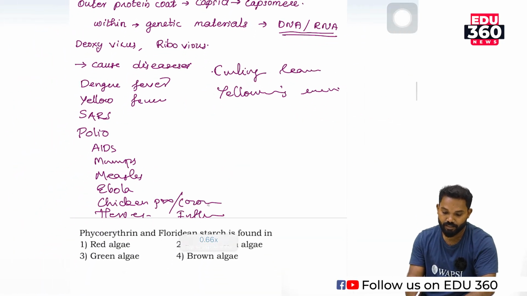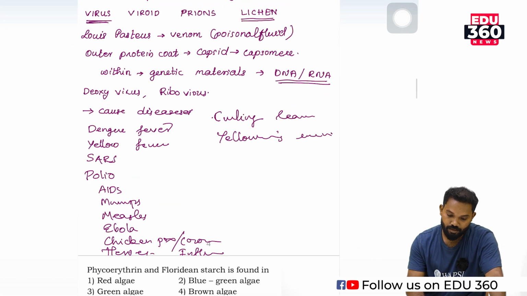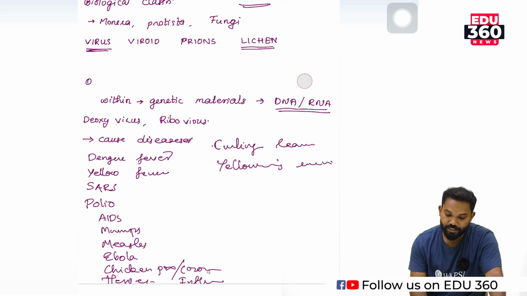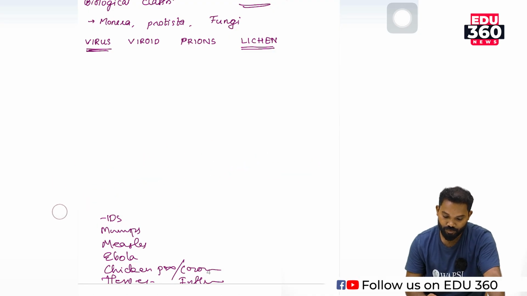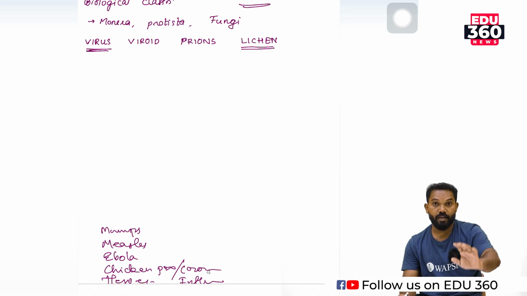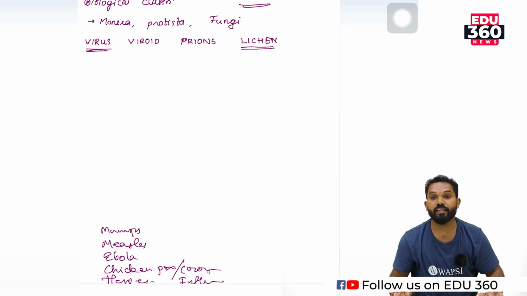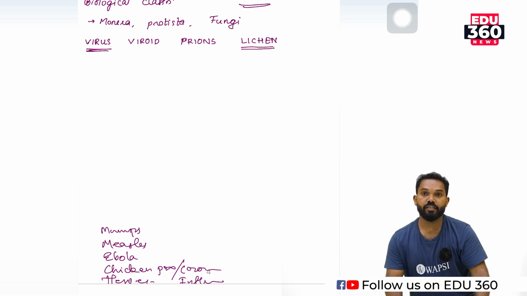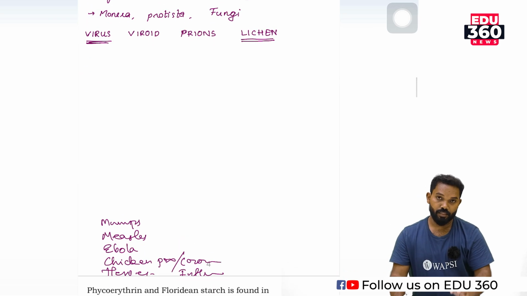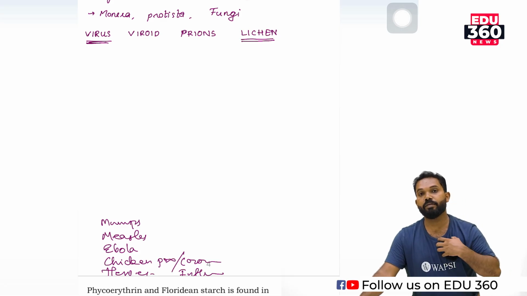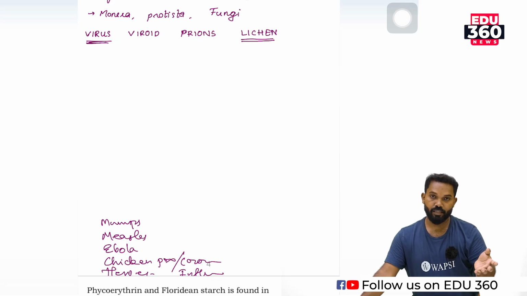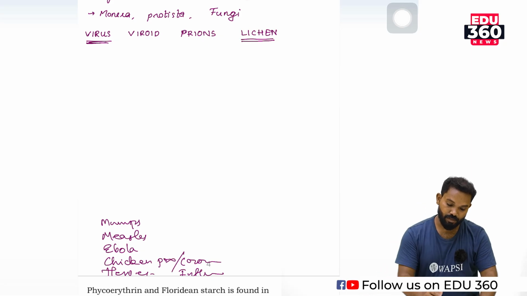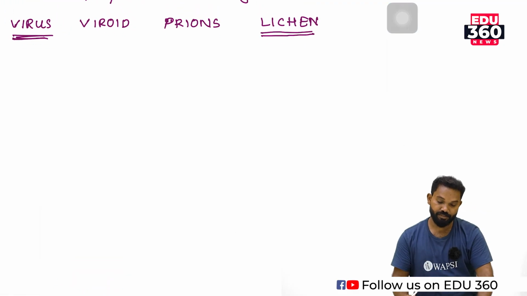So viruses cause many diseases or many symptoms in living organisms such as plants and animals. Viruses have an outer protein coat and inside there is either DNA or RNA. They affect fungi, human beings and animals, plants, and bacteria. Viruses generally cause disease in many living organisms, and the most important character of viruses is